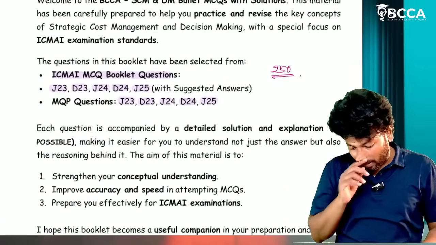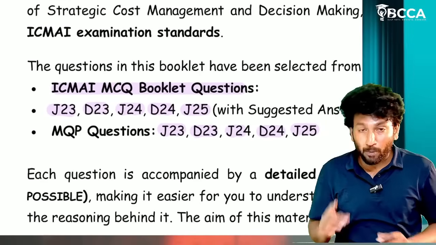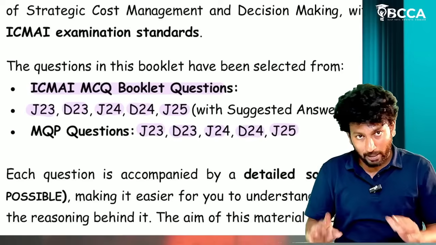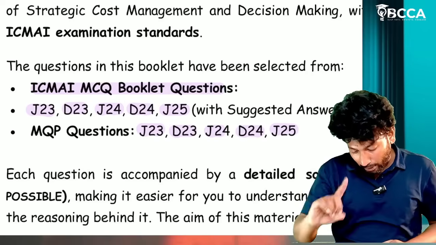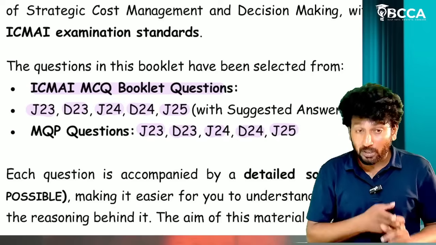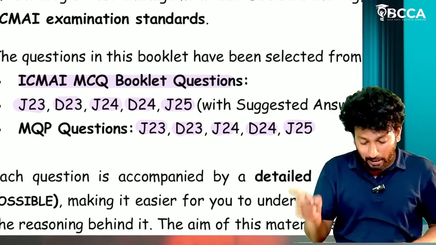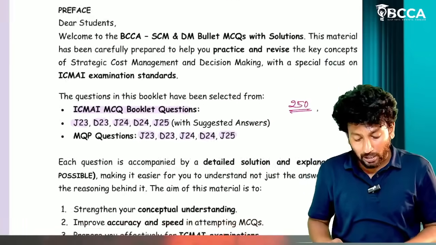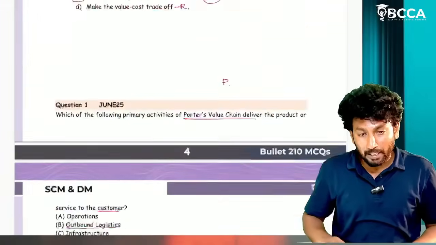What all sources I have covered: ICMAI MCQ booklet questions, ICMAI board material questions, some important questions for SCM DM, and MCQ booklet June 23, December 23, June 24, December 24, June 25, the main examination questions. MQPs for June 23, December 23, June 24, December 24, June 25 also covered. Compiling all those questions by eliminating repeated questions, I have prepared this particular material.